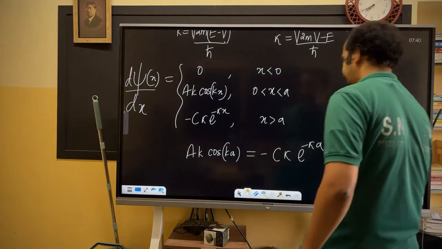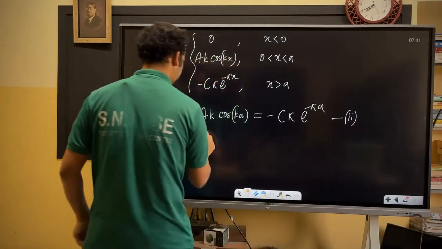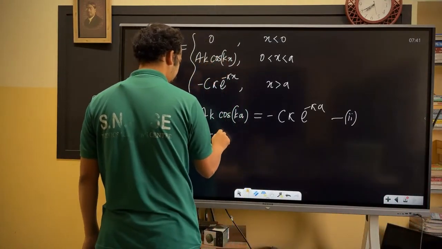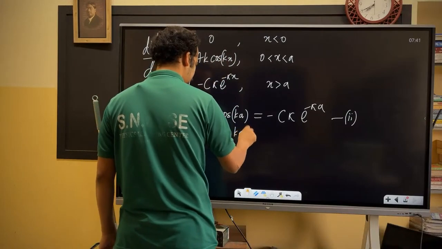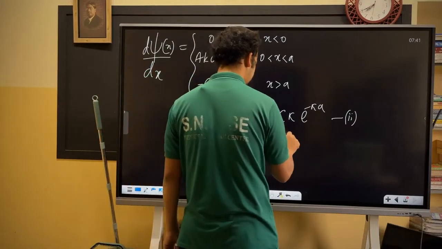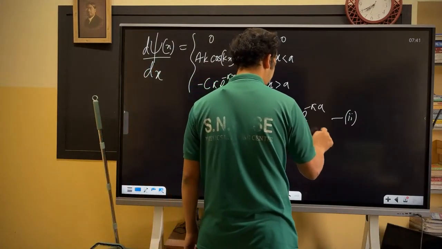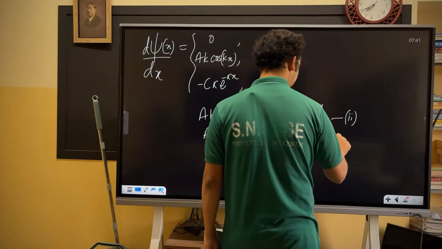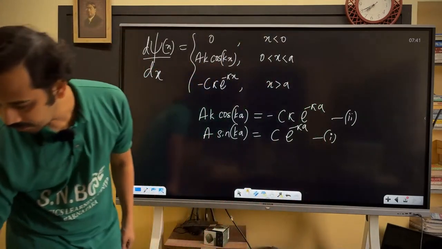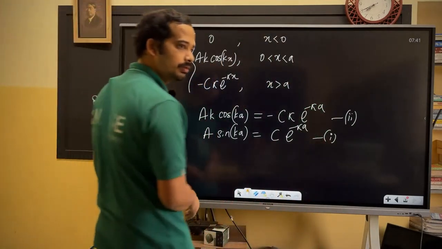Second equation divided by first equation. Can you write down? The first equation was a sine ka, that's equal to c e power minus kappa a. Is that right? This was the first equation. I'll divide the second equation by the first equation.